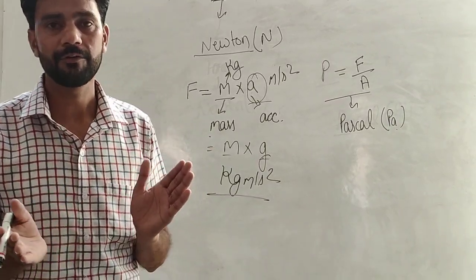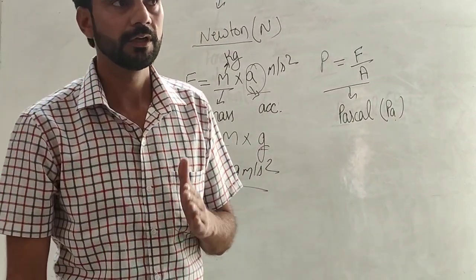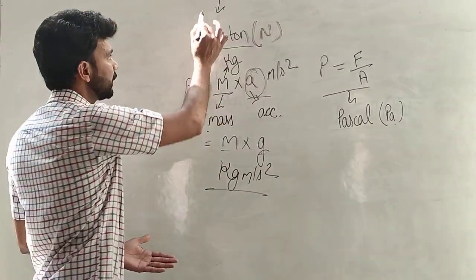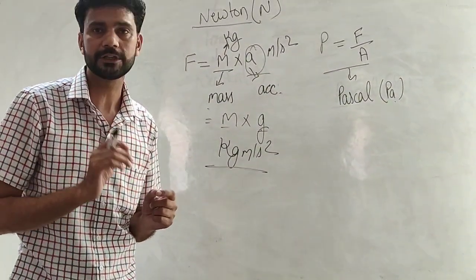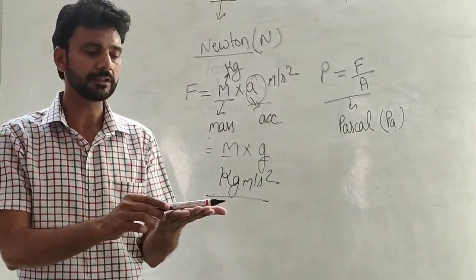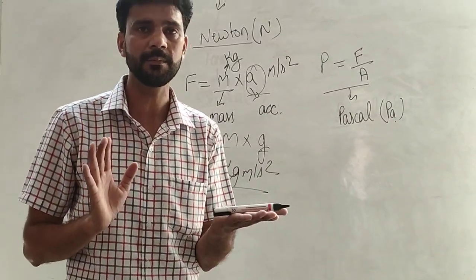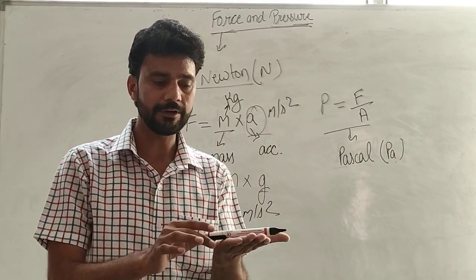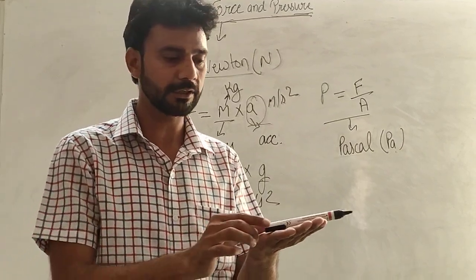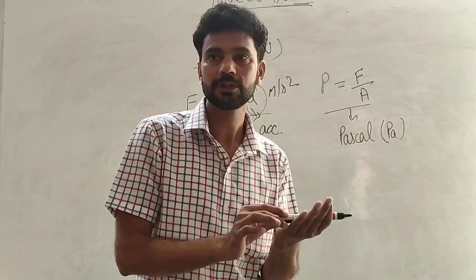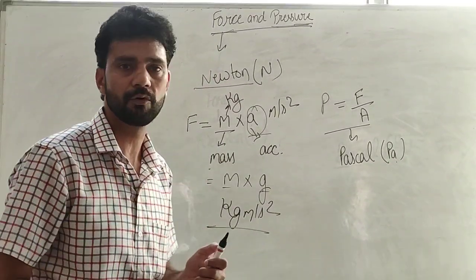So now we will discuss what a force can do. It means what are the effects of a force. We will discuss these with some examples. First thing, a force can move a stationary object. Suppose this pen is in rest position. When an object does not change its position with respect to surrounding and time, it is said to be in rest. Now it is in rest. When I push it, it changes its position. So a force can move a stationary object. When I pull it, again its position will change. So a force can change the position of an object. It means if the object is at rest, then it starts moving.